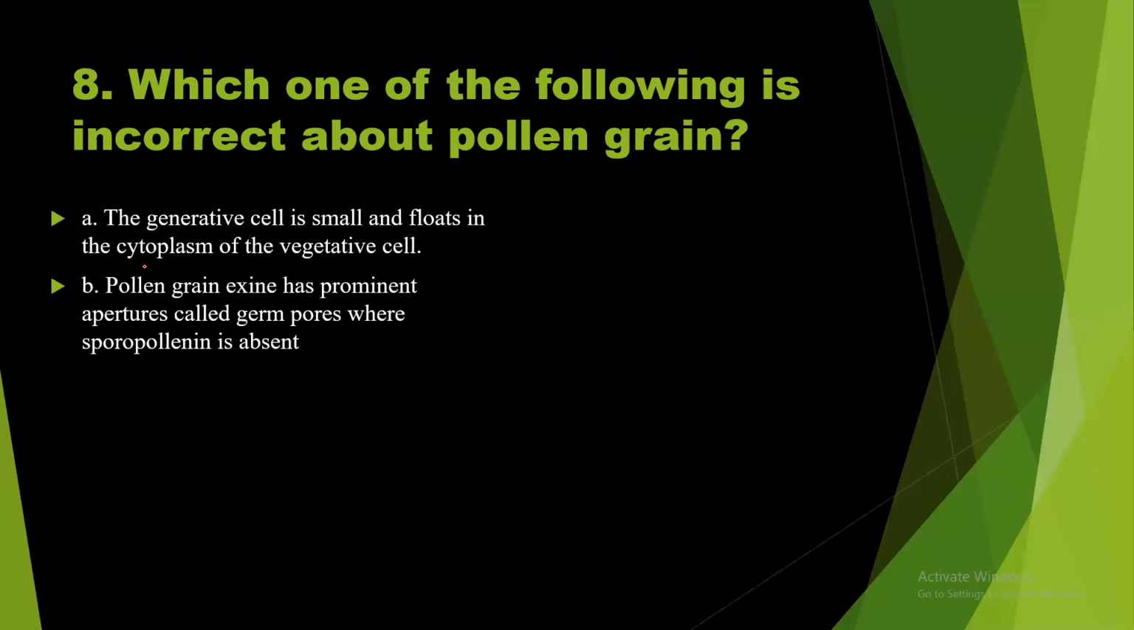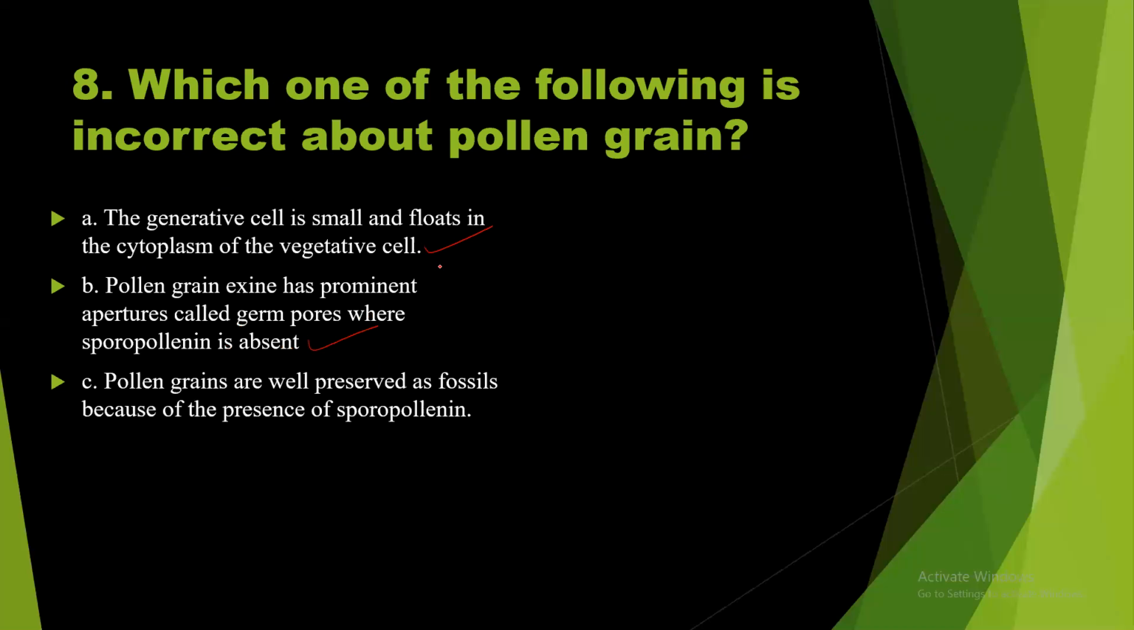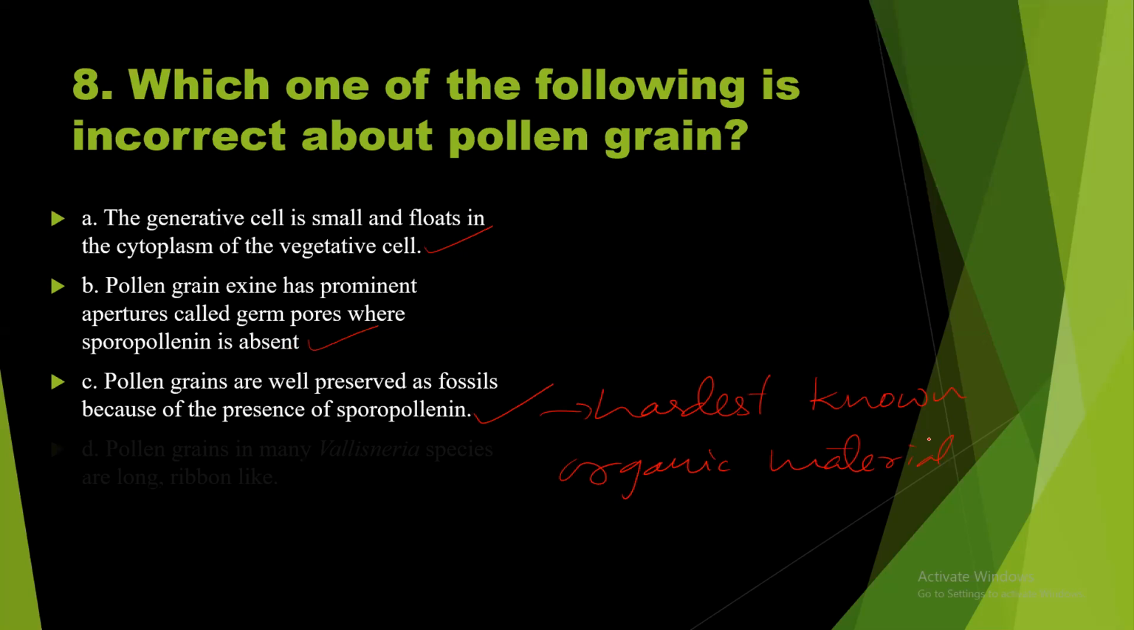Pollen grain exine has a prominent aperture called germ pore, where sporopollenin is absent. This statement is also right. So what about statement C? Pollen grains are well preserved as fossils because of the presence of sporopollenin. You know, sporopollenin is the hardest known organic material. Because of that, they can be preserved for a longer duration. So that statement is also correct.